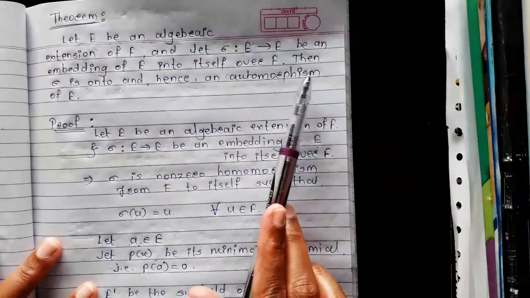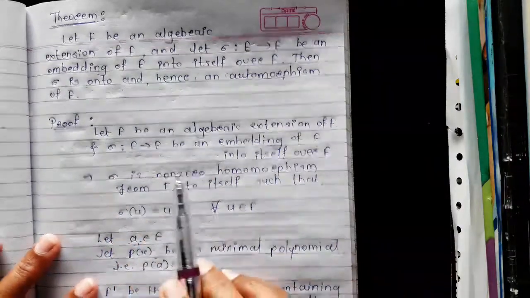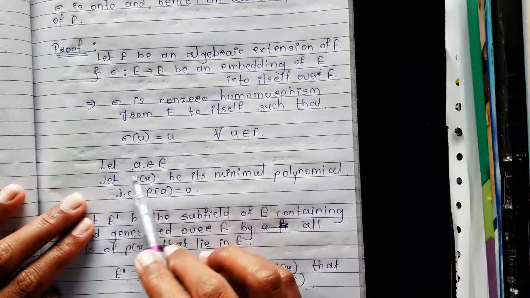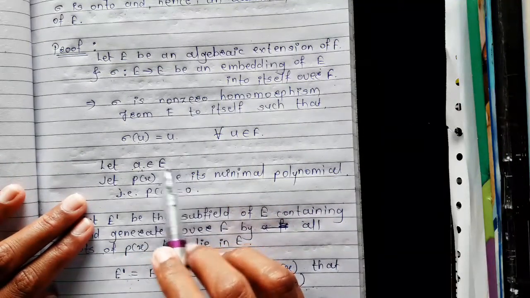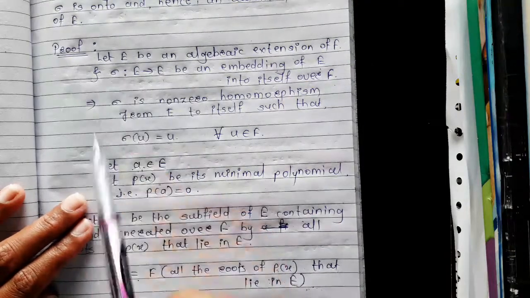Now to prove this sigma is onto mapping, we have to consider an element a belongs to E, and show that this a has a pre-image in E under the mapping sigma.